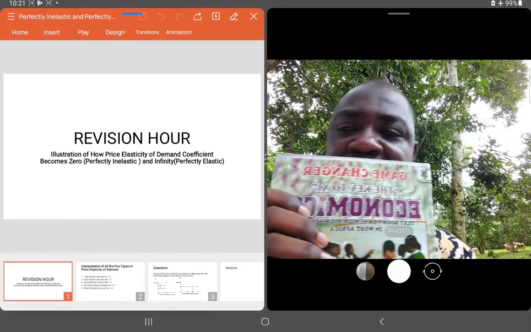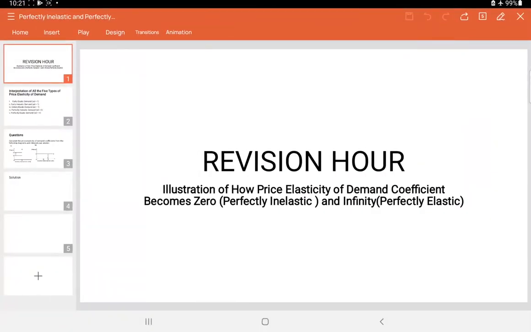The revision hour is purposely designed for economics students in senior high schools in West Africa and, for that matter, Ghana, just to address certain salient areas in all the various topics that are considered as gray areas, which sometimes baffle students.